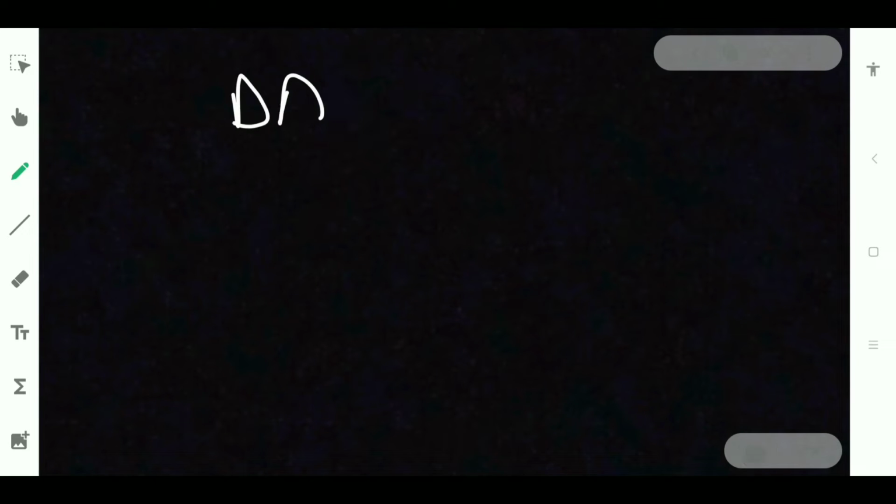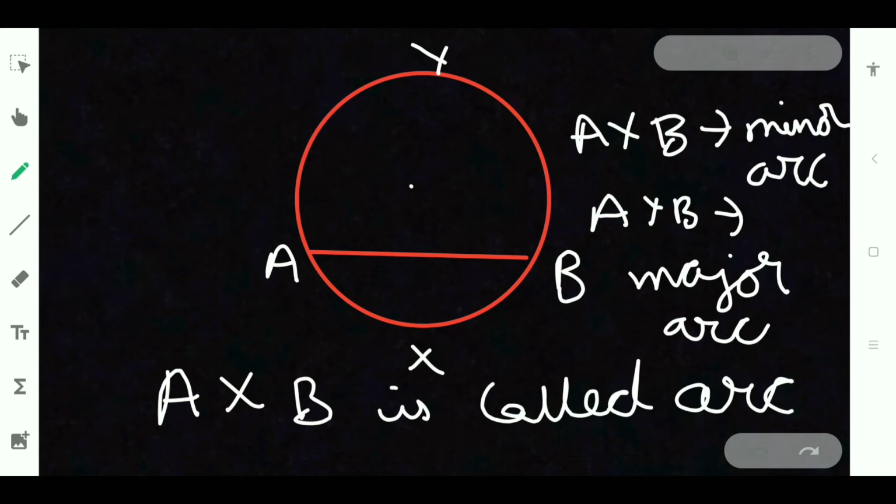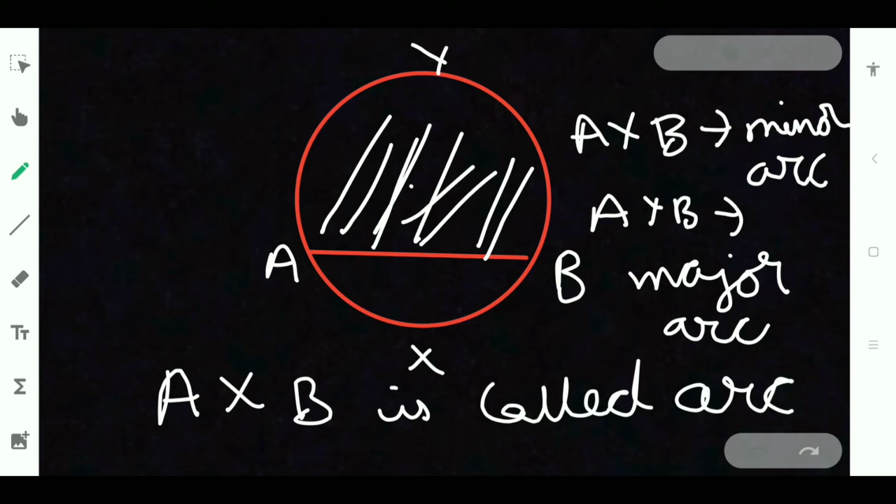AYB is the major arc. Okay? Now, let us come to another topic, that is segment. A segment is nothing but the area enclosed by an arc. So AYB is an arc, right?